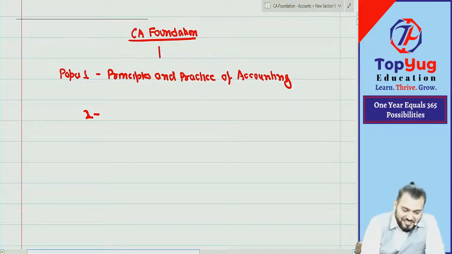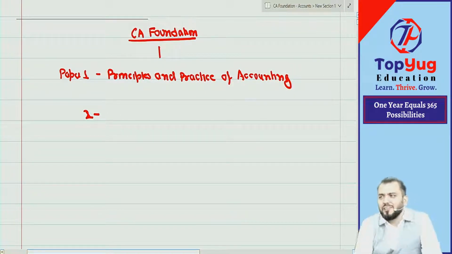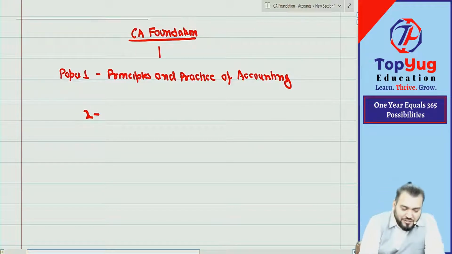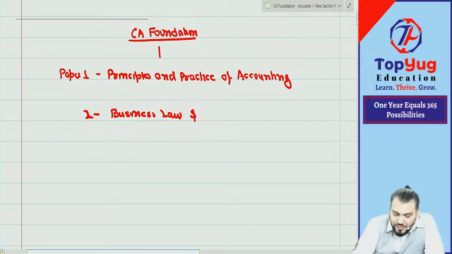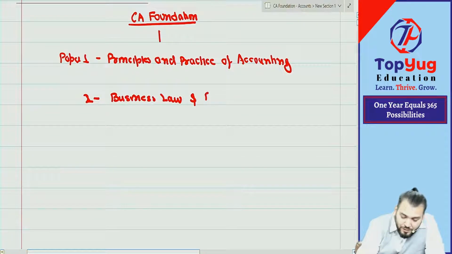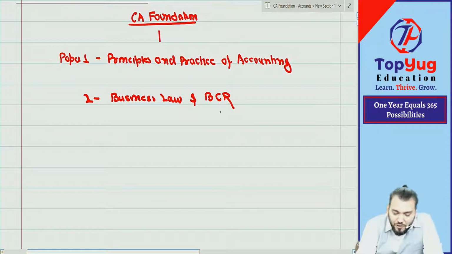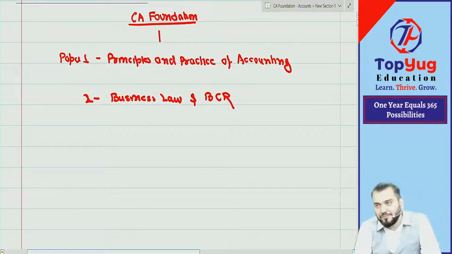Chalega? Yes, sir. Then second paper. Even though I will not take the second, third and fourth papers, let us understand what the syllabus is and what subjects we have. The second is Business Law. You know law? And with this, there is one more subject, we call it BCR in short, Business Correspondence and Reporting.